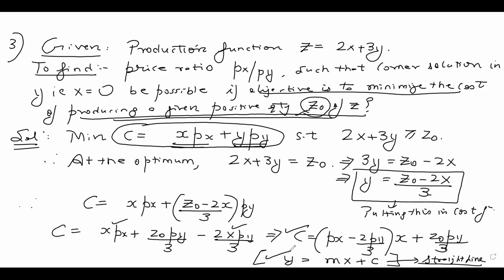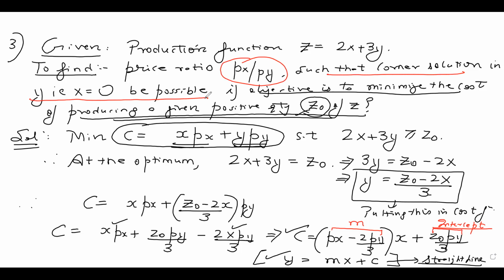So if you look at this, this is my slope and this is my intercept. This is my slope and this is my intercept. Okay, so now our objective is to find out px by py such that the corner solution in y, that is x is equal to 0, is possible.